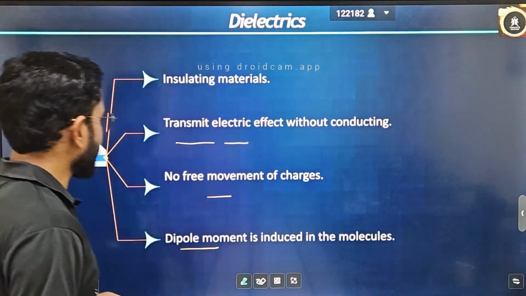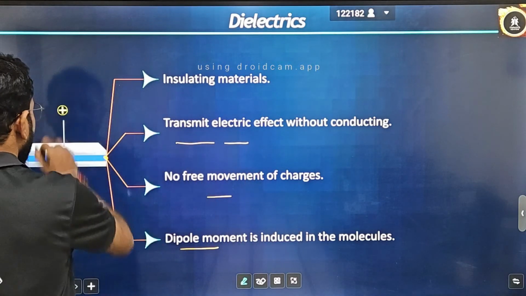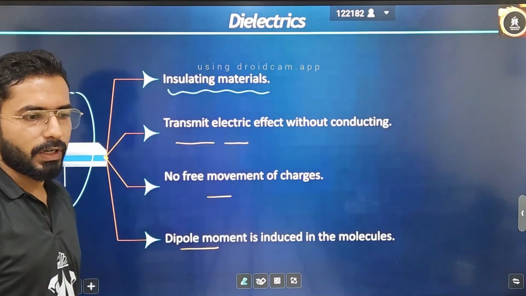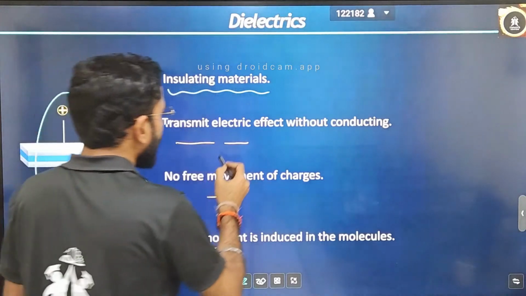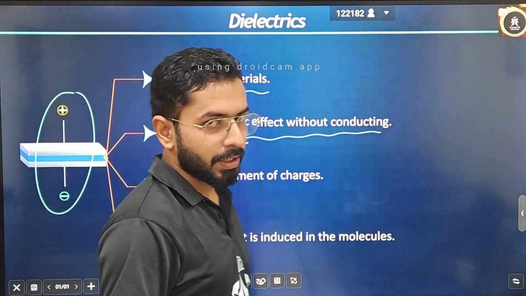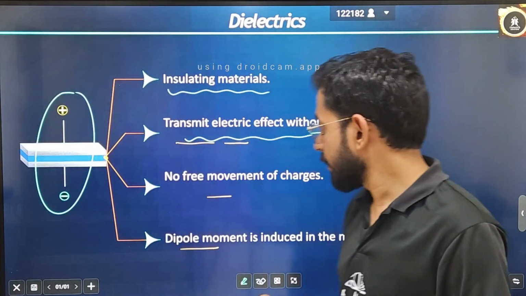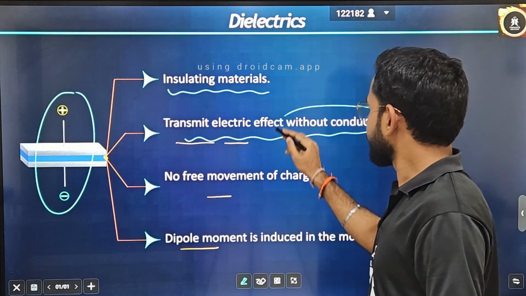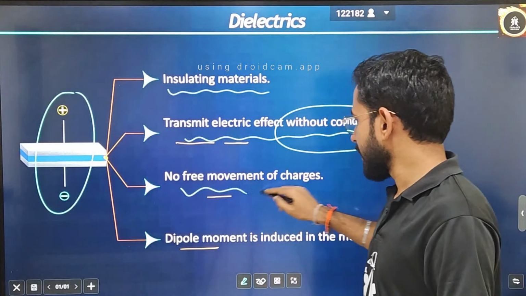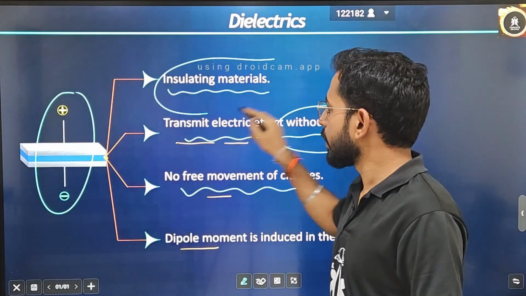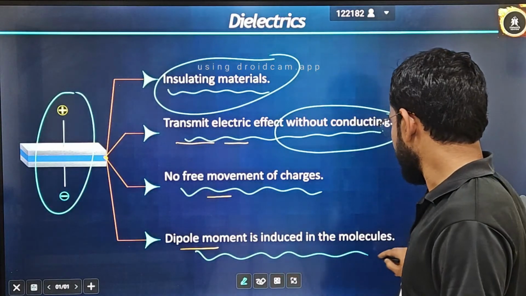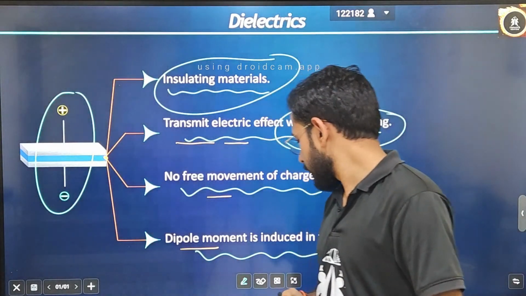So let's start. What is a dielectric? A dielectric is an insulating material. It is an insulating body, but it transmits the electric effect without conducting. There is no free movement of charges, because, as I told you, it is an insulating material. Dipole moment is induced in the molecules.